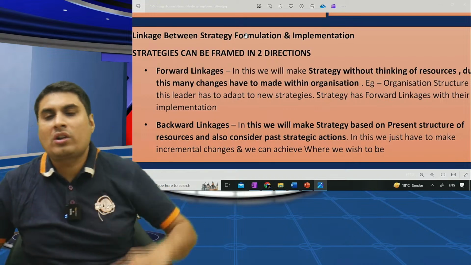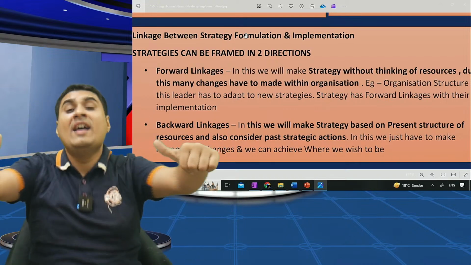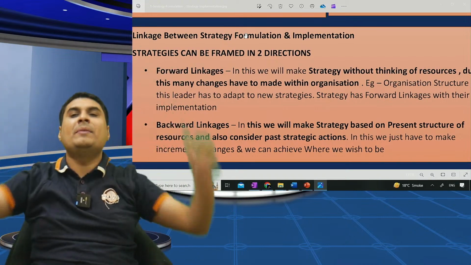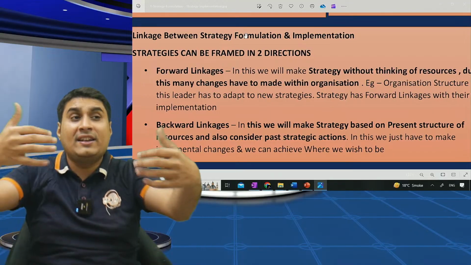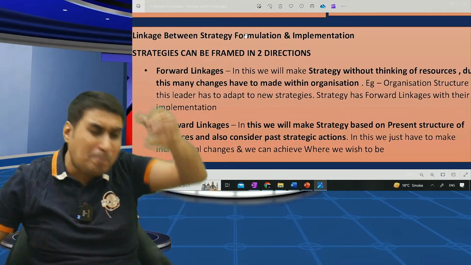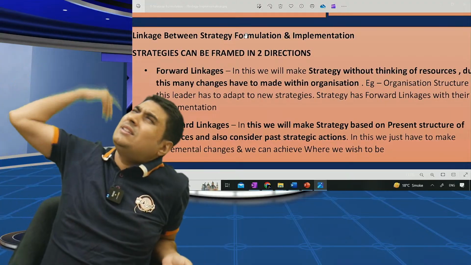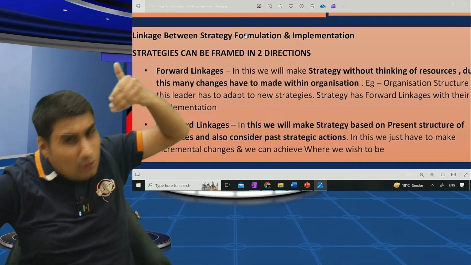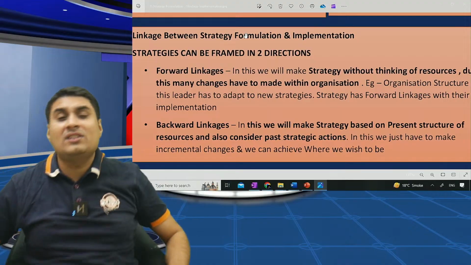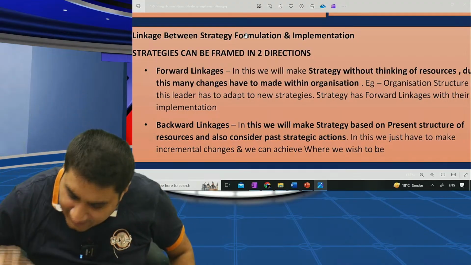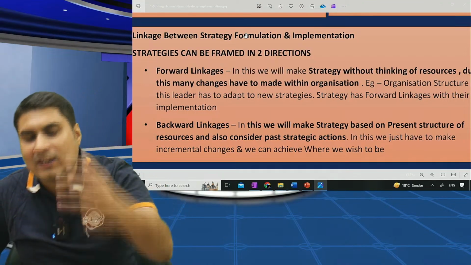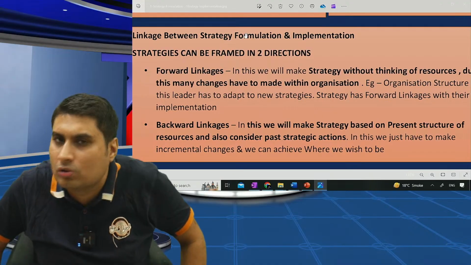Very simple. Your formulation has backward linkage with implementation. Before formulating, we will look backward at the past strategies. Whichever strategies are implemented till date, I will look at them and make such a strategy which is possible with the present set of resources plus little incremental effort, like Manmohan Singh used to do.